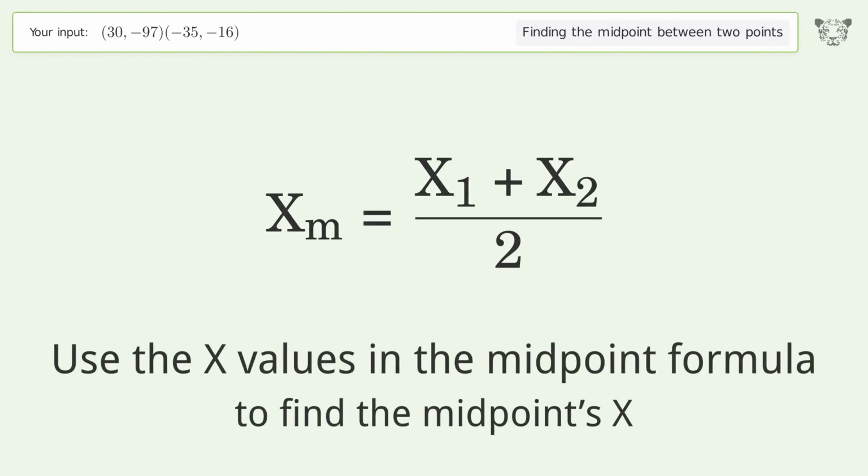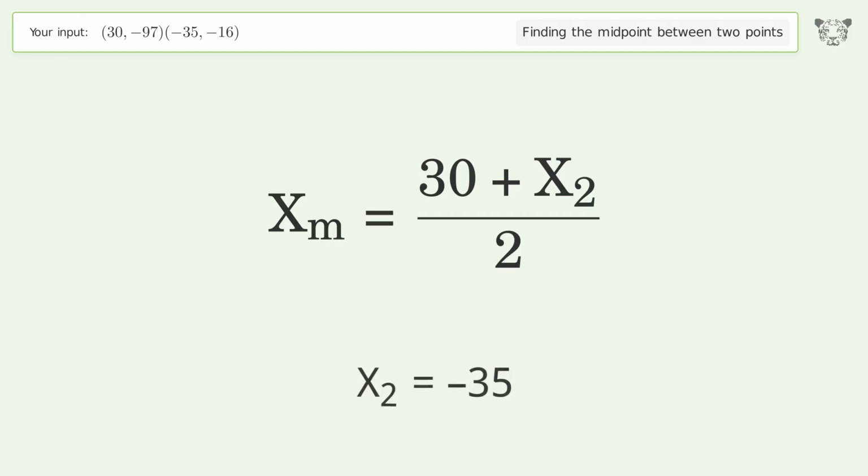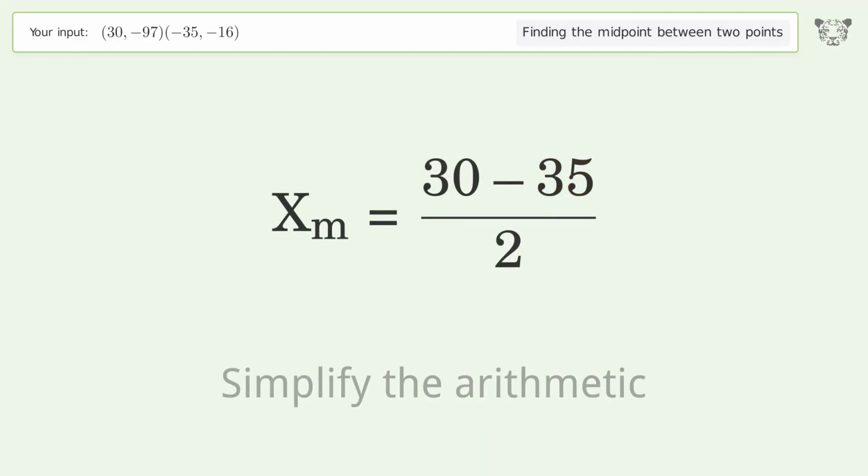Use the x values in the midpoint formula to find the midpoints x. x1 equals 30. x2 equals -35. Simplify the arithmetic.